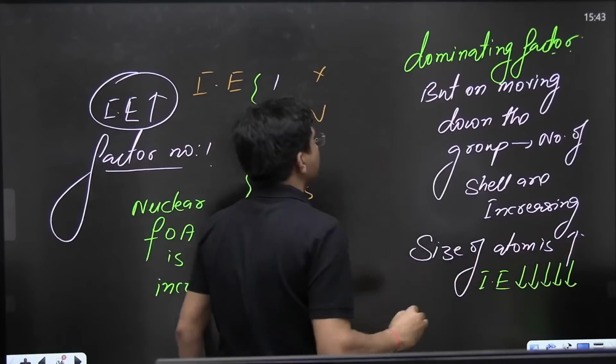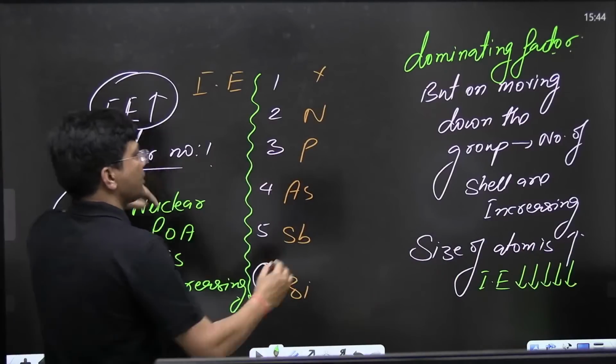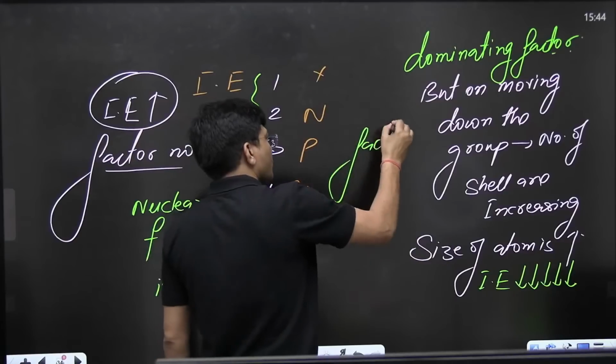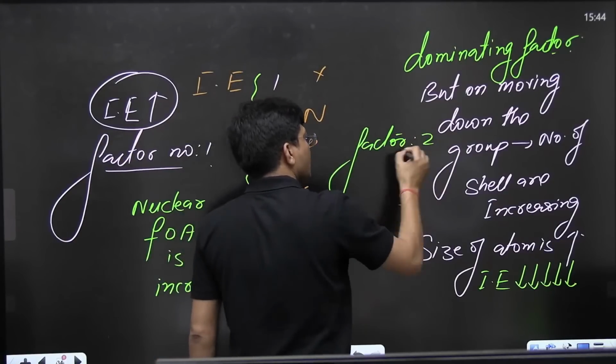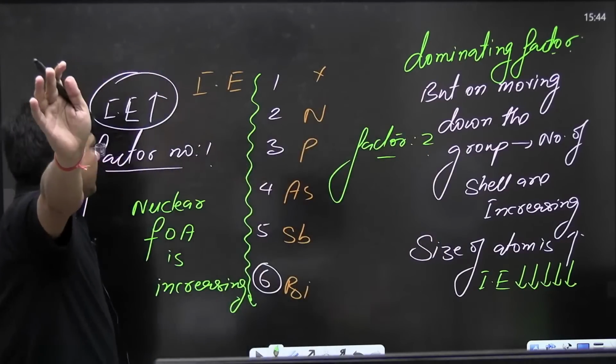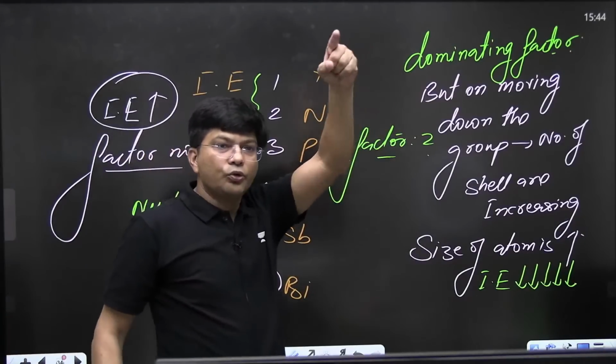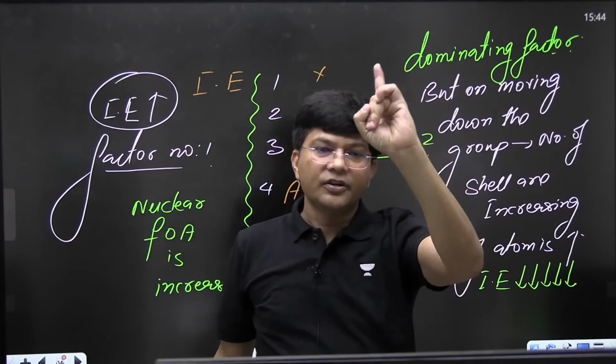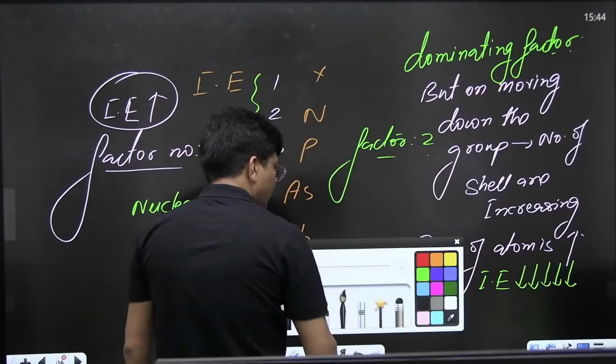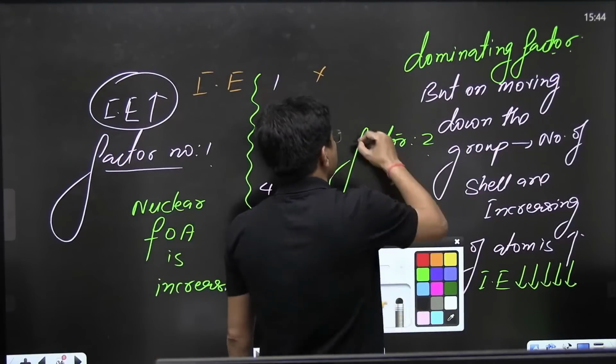So who is the winner? Factor number 1 is the winner, or factor number 2 will be the winner? Do let me know in the chat section. So definitely the answer is factor number 2 is going to win, and this factor is the winner.